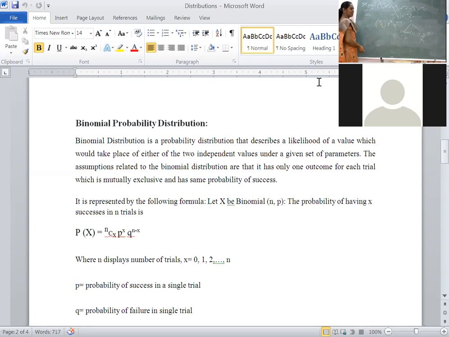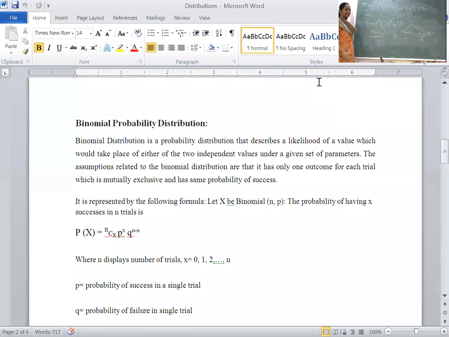Binomial distribution is a discrete distribution. That's why a probability mass function occurs. What is the probability mass function? We described X equal to xi in the earlier introductory session. That's why probability of X. Here we will write probability of X equal to x. This is binomial distribution, where x runs from 0